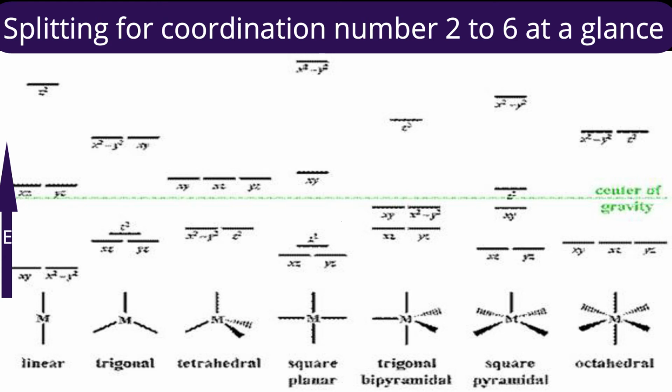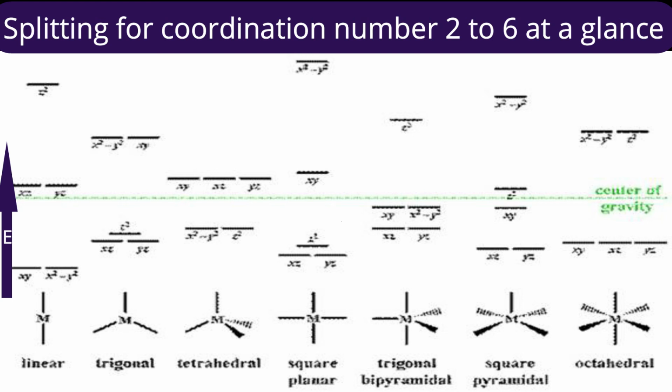Now the last geometry is octahedral, where two sets of orbitals are there, axial and non-axial. Axial orbitals experience more repulsion because head-on direct interaction is there with the ligand, and therefore their energies are higher. Which are those axial orbitals? X square minus y square and dz square. While non-axial orbitals xy, xz and yz experience less repulsion, therefore their energy is decreasing. I would like to remind you again students, here I am saying a decrease in energy relative to the barycenter, relative to the center of gravity, relative to the equilibrium energy.